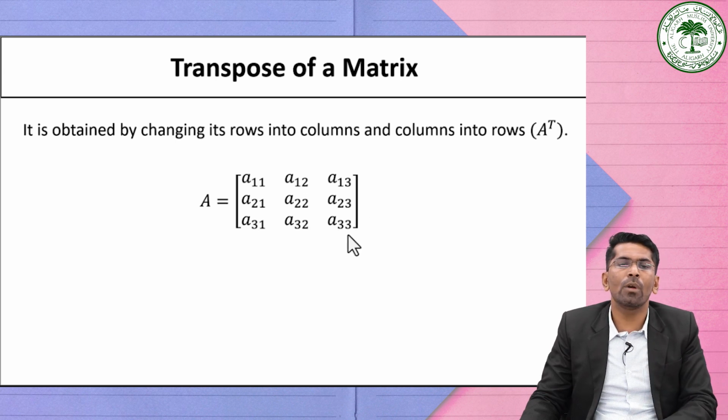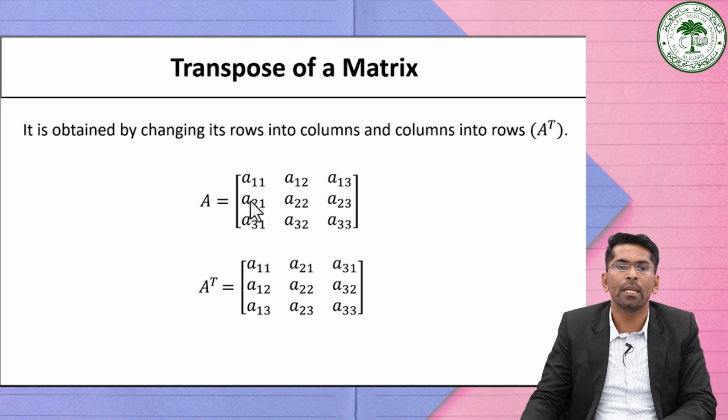Then we want to find out the transpose of this given matrix. We denote it as A transpose. Then we are going to interchange each row into a column and each column into a row. This is the first row, here it is A11, A12, A13. So I am going to write this horizontal row, the first row, as a column. So it will be A11, A12, A13. Similarly, I am taking the second row and writing it column-wise: A21, A22, A23. The third row I am going to write in terms of columns, then it will become A31, A32, A33.